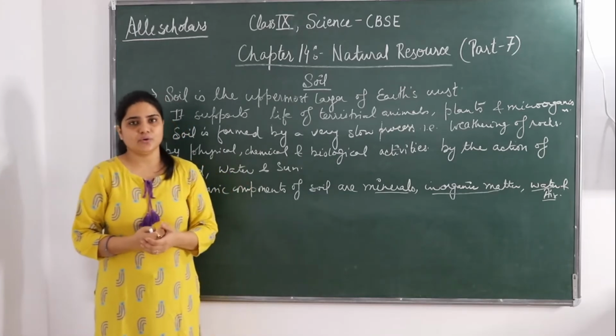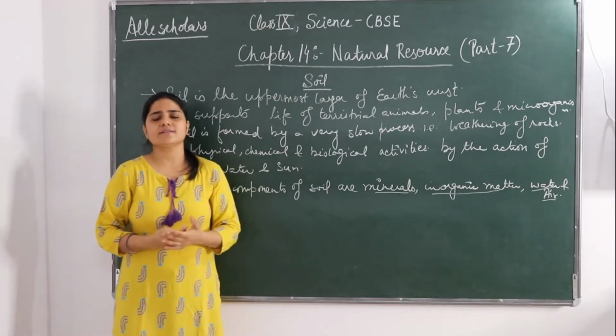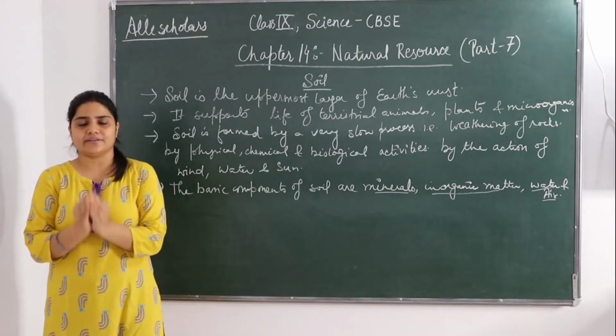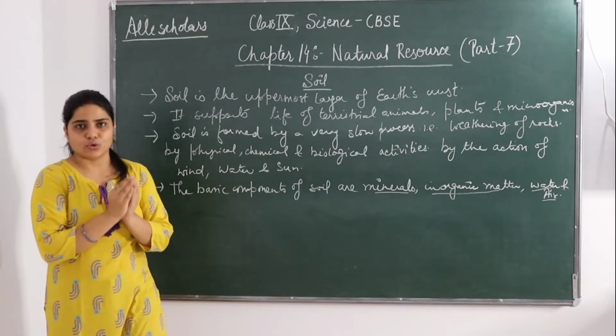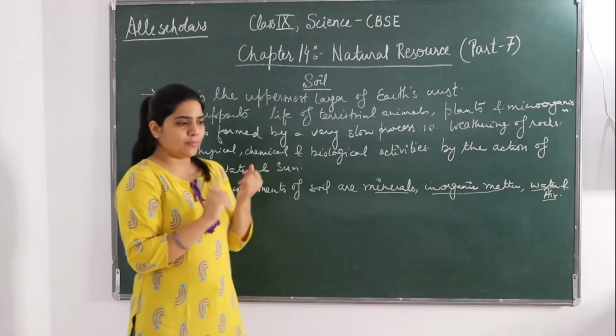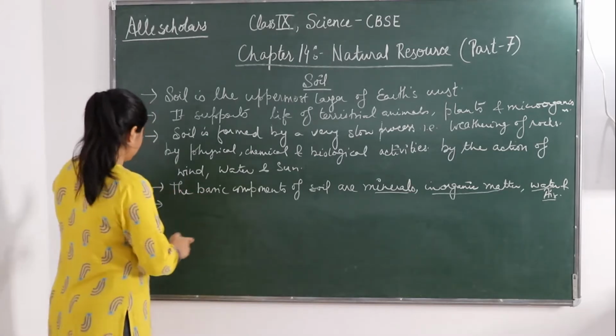Some of the plants grow in water and some on rocks and other places, but the main criterion of a plant growing is soil. So it is a home for plants and many microbes.